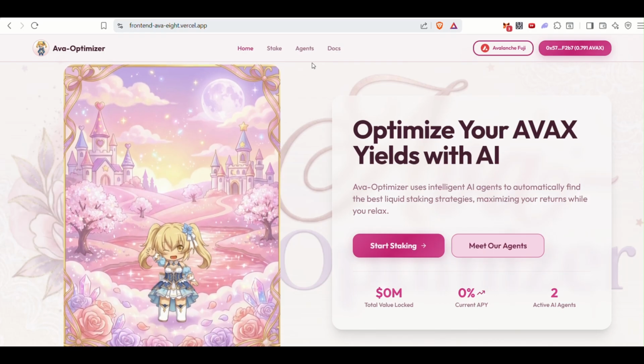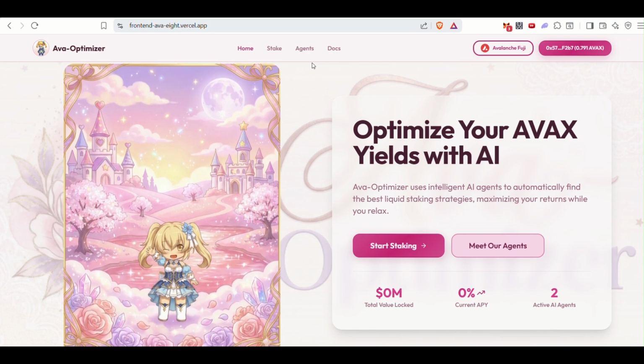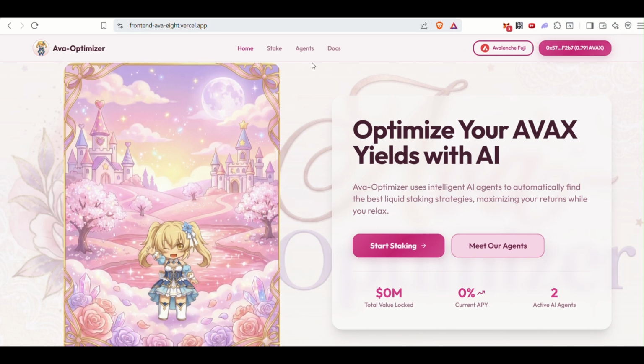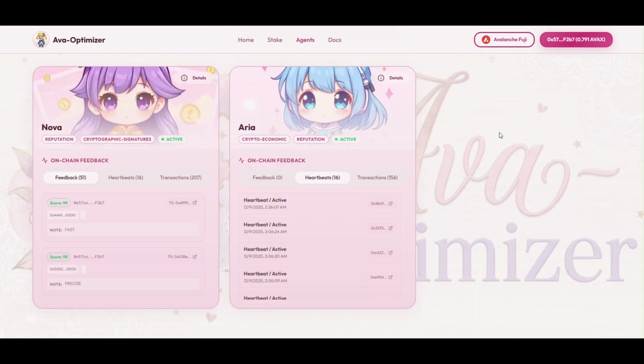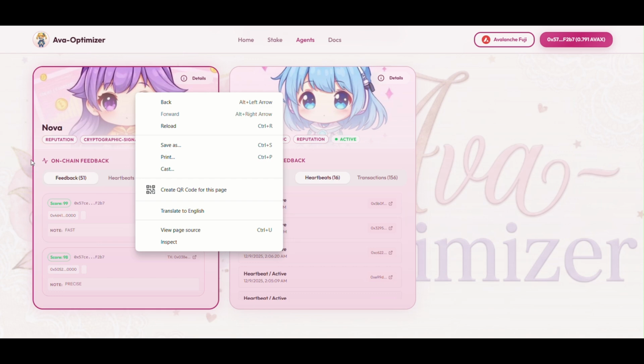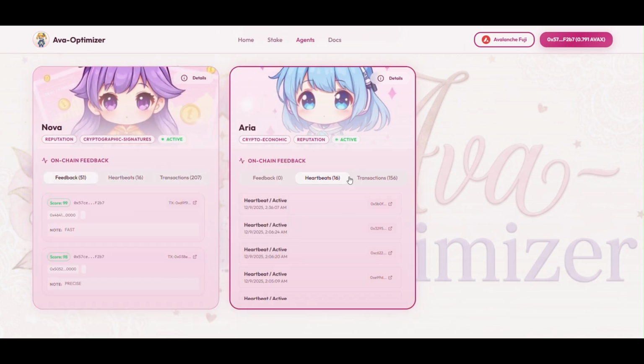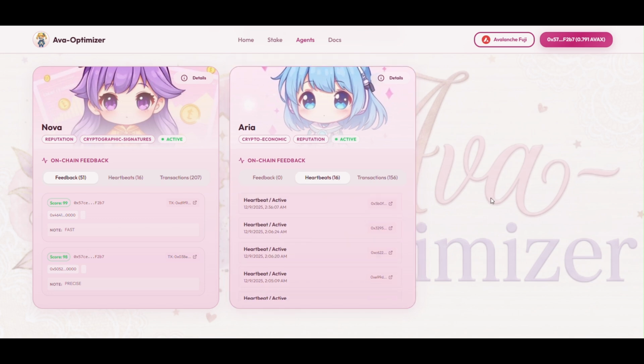We went through the whole flow of the protocol, from user deposit, agent negotiation, the payment between them, the reputation handling, and the DeFi execution, all autonomous and all verifiable on Avalanche. With Ava-Optimizer, we didn't just build a bot, we built a standard for the agent economy, leveraging EIP 8004 for trust, x402 for agent-to-agent payments, and Avalanche for speed and low fees, where each and every action can be verified on-chain, making on-chain agents more viable and beneficial for DeFi activities.